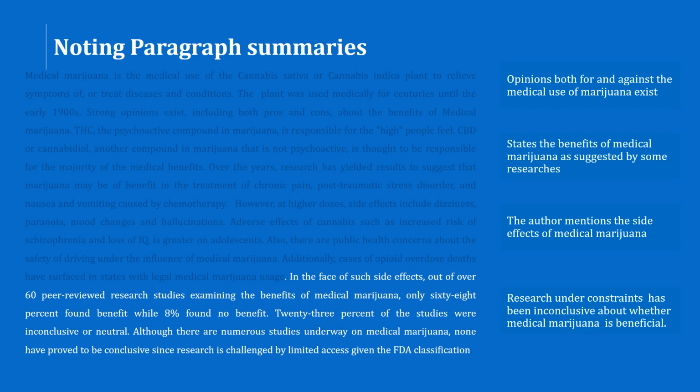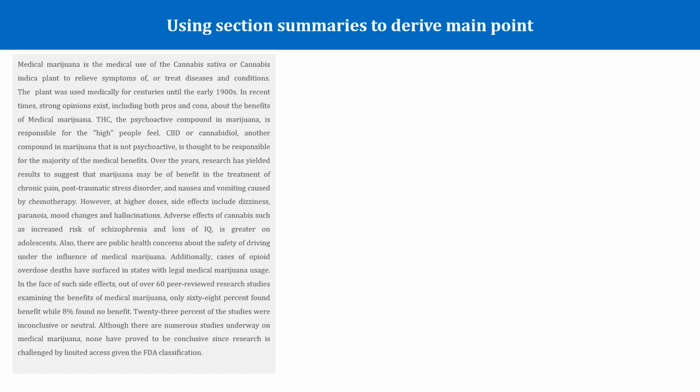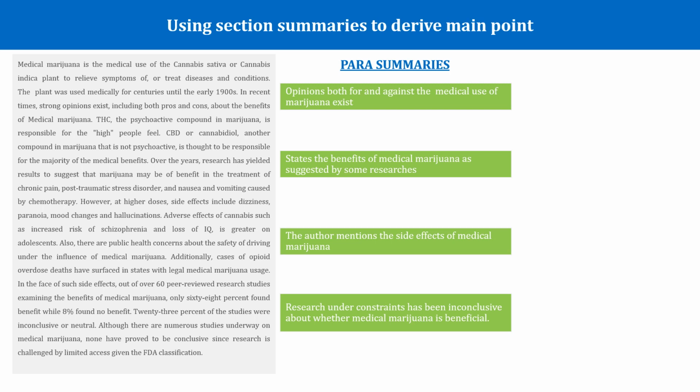So you see how we can divide a single paragraph passage into sections and derive the section summaries. We will now use these section summaries in the same way we use paragraph summaries to derive the main point of the passage. Let us see how. So here is the entire passage, and let us put all the section summaries, or as we call them, para summaries, together here. Let's do a quick recap of these section summaries to finally arrive at the main point.